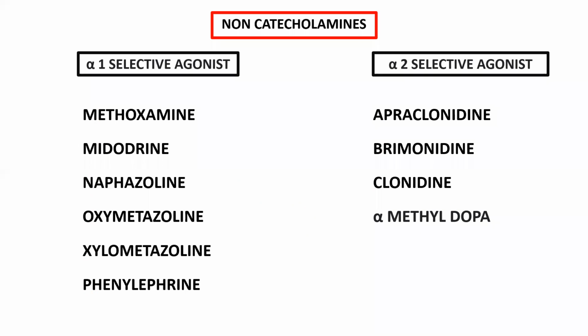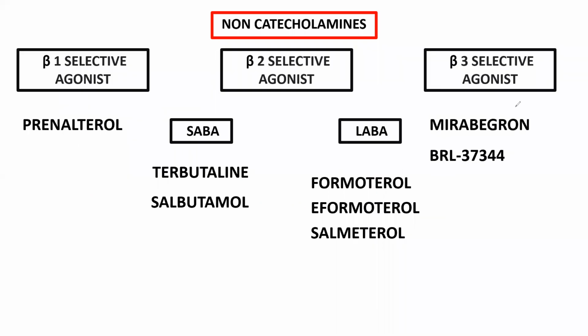And coming to non-catecholamines, beta-1, beta-2, and beta-3 agonists. Beta-1 agonist is prenalterol, which is nothing much; it is just a pharmacological tool, with no therapeutic uses. And beta-3 agonists are mirabegron and BRL-37344. This is also a research tool; we don't use that one. And coming to beta 2 agonists, they include short acting, that is SABA, short acting beta 2 agonist, and LABA, long acting beta 2 agonist.